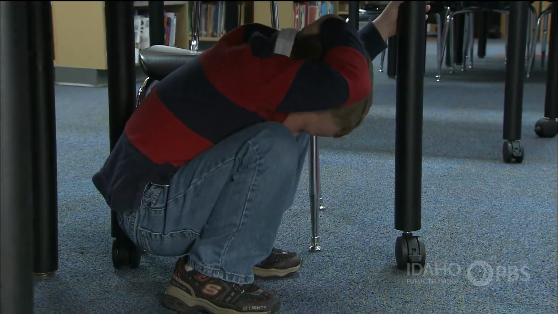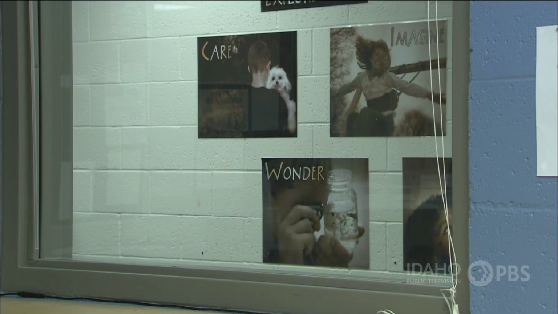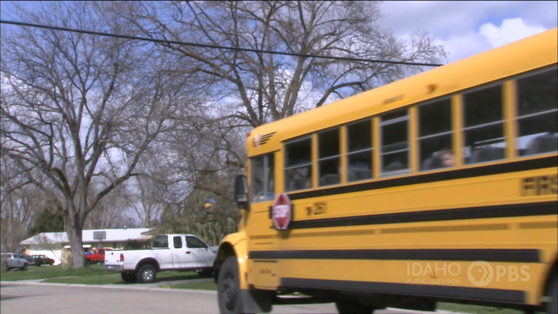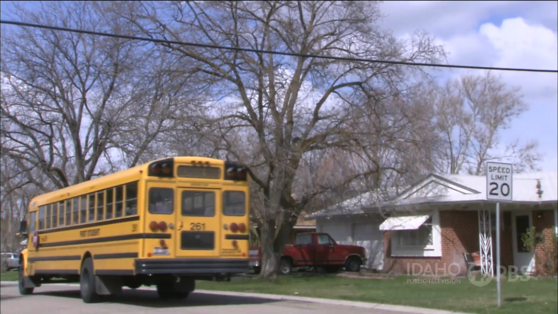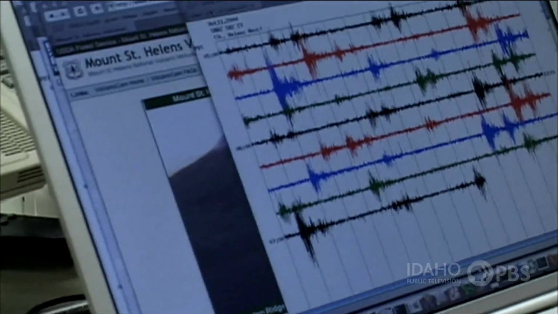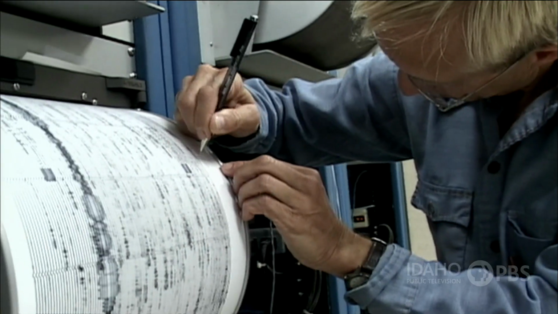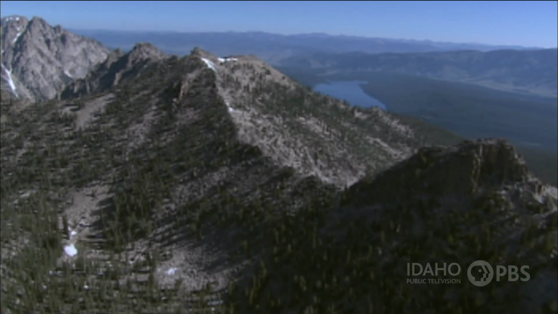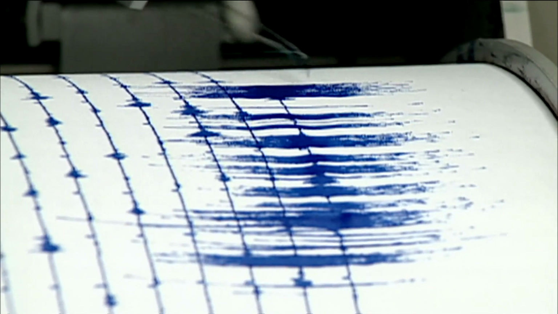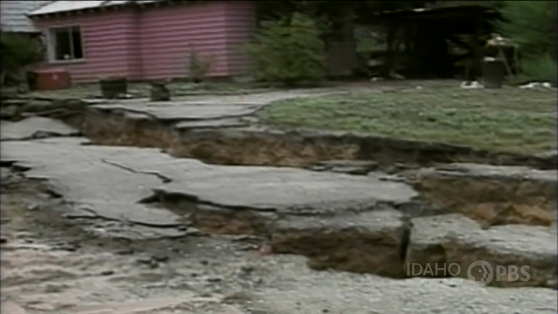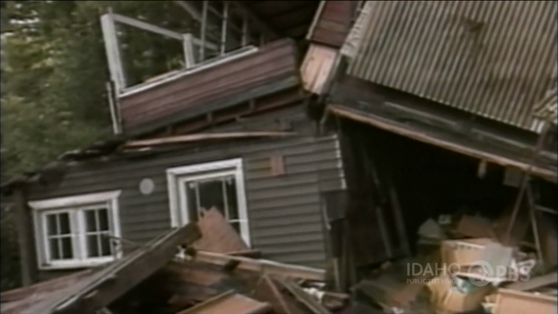During an earthquake, if you're inside, get under a strong table and stay away from windows. And if you're outside, stay away from buildings, trees, and power lines. Scientists are studying earthquakes in hopes of someday learning how to predict when they will happen. That could save lots of lives. But for now, we don't know when the next earthquake will strike. The best thing you can do is find out what an earthquake is, and then be prepared.